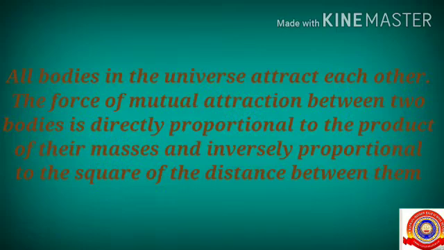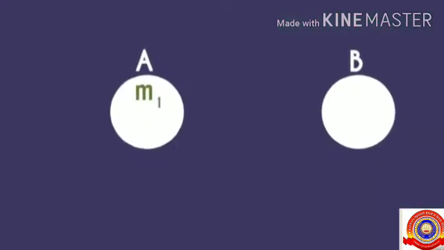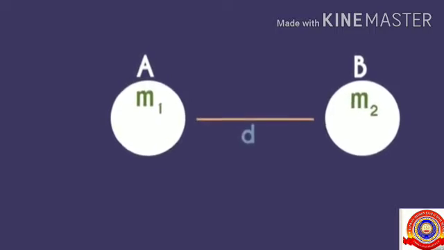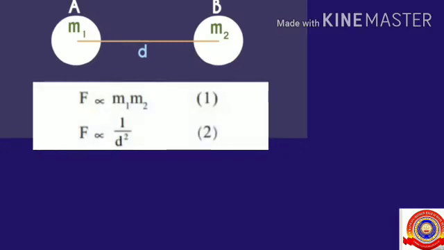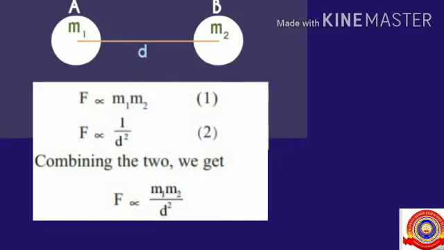The force of mutual attraction between two bodies is directly proportional to the product of their masses and inversely proportional to the square of the distance between them. That means, if two bodies of masses m1 and m2 are separated by a distance d, then F is directly proportional to m1 m2 and F is inversely proportional to 1 by d square, that is the square of the distance.